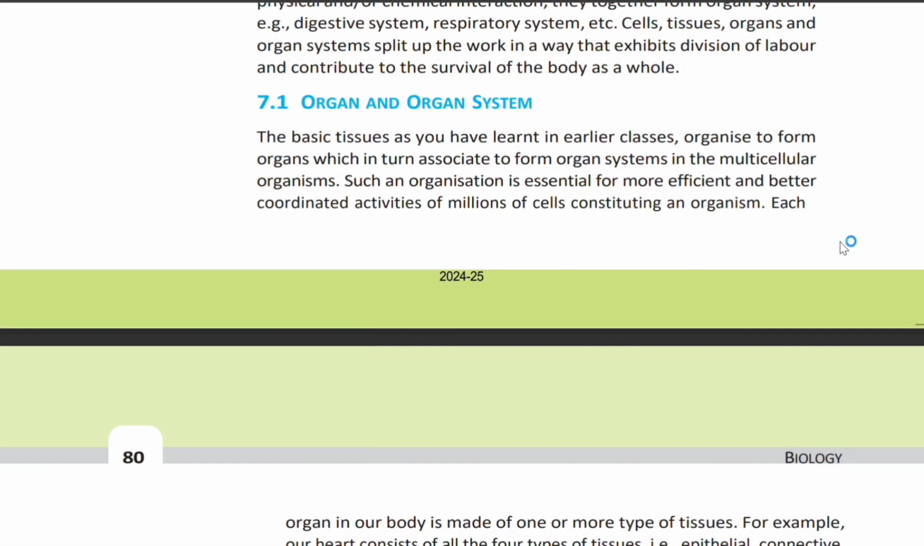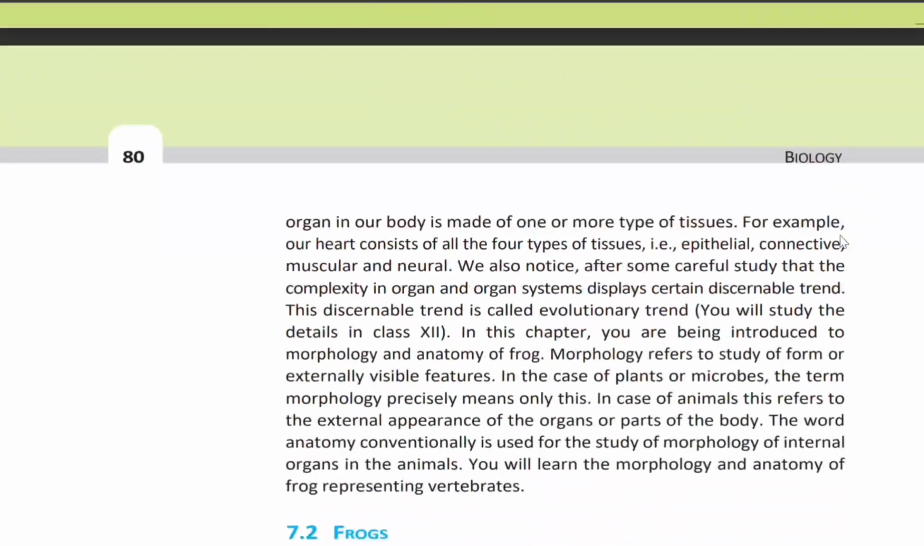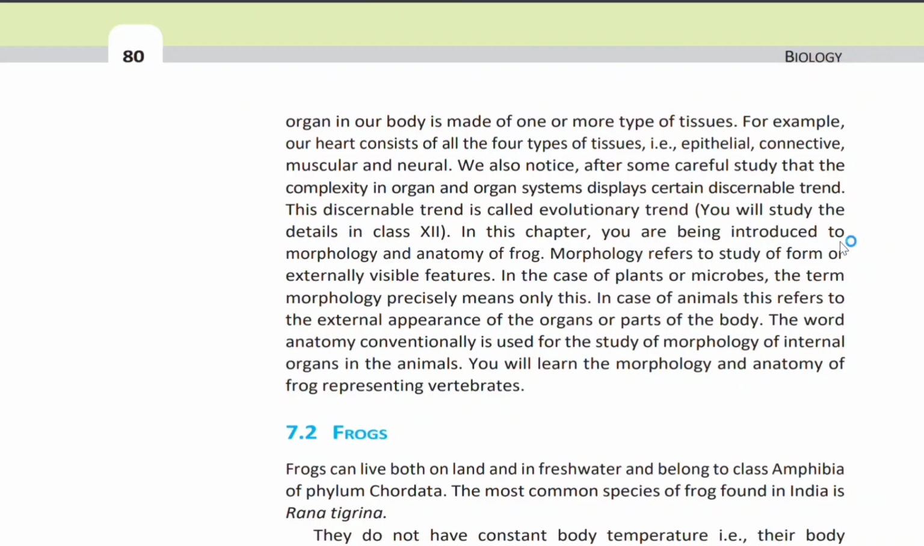7.1 Organ and organ system. The basic tissues, as you have learnt in earlier classes, organize to form organs which in turn associate to form organ systems in the multicellular organisms. Such an organization is essential for more efficient and better coordinated activities of millions of cells constituting an organism. Each organ in our body is made up of 1 or more types of tissues. For example, our heart consists of all the 4 types of tissues, that is epithelial, connective, muscular, and neural.